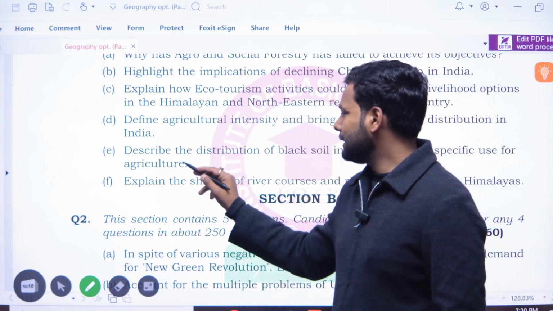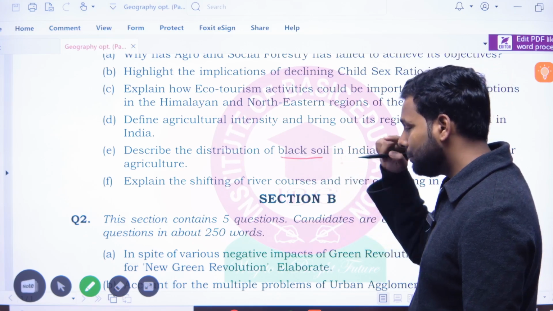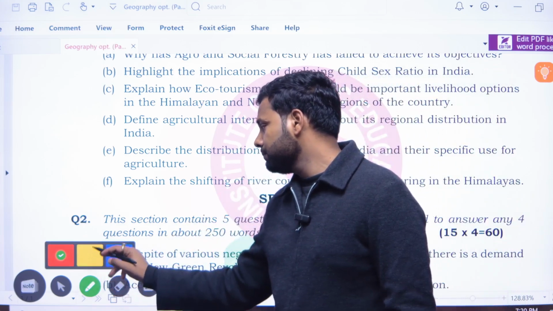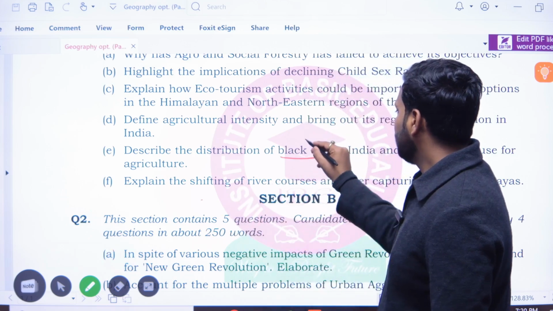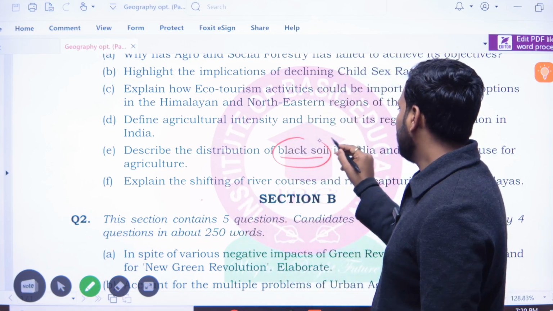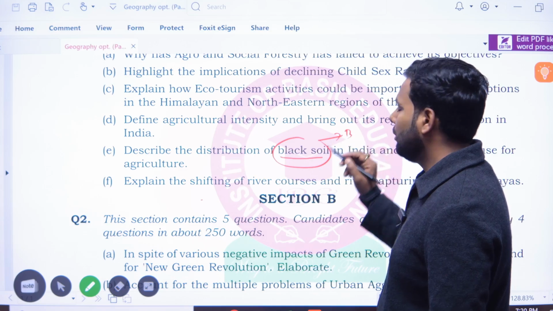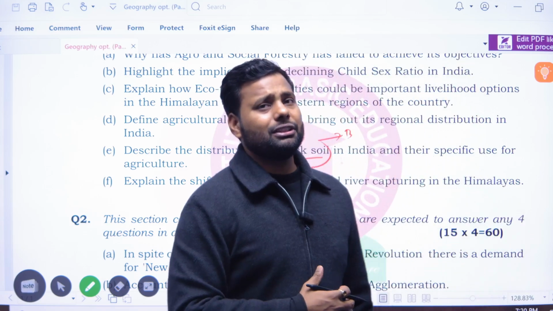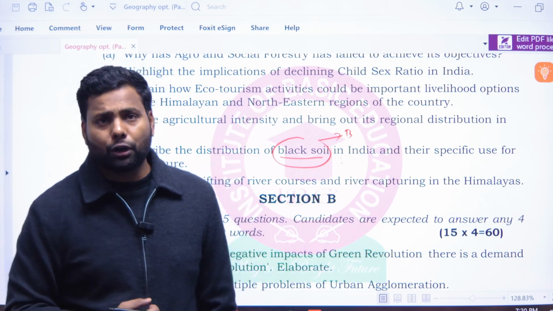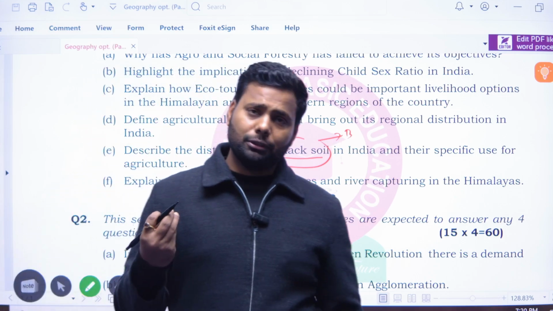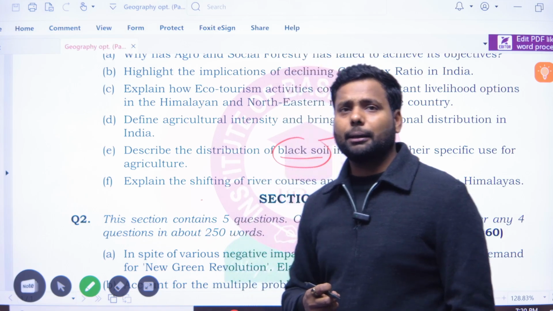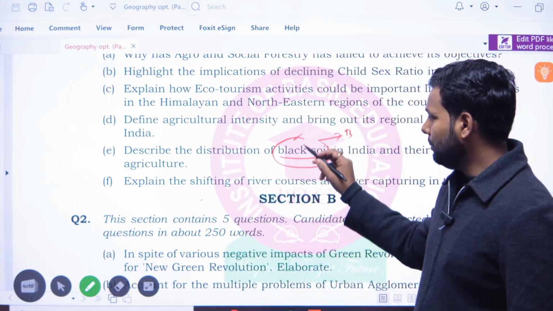Okay. Describe the distribution of black soil. Simply, in this question you have to first talk very briefly about how the black soil is formed, because we all know that when the Indian plate was passing over the Reunion hotspot, because of fissure type volcanic eruption, the black soil was formed.